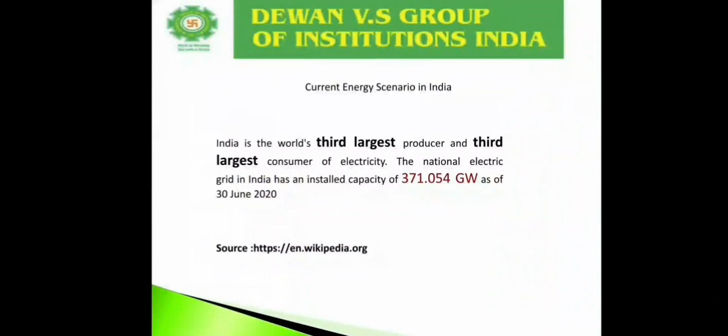India is the third largest producer and third largest consumer of electricity. China is the largest producer and consumer of electricity in the world. Here in this slide, you see, as I told before, India is trying to shift to the renewable sources of energy.